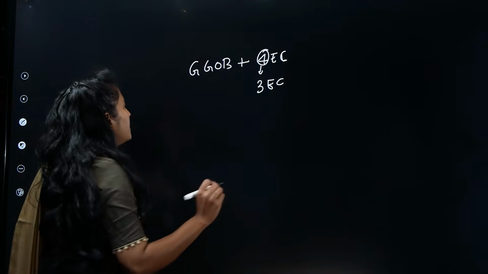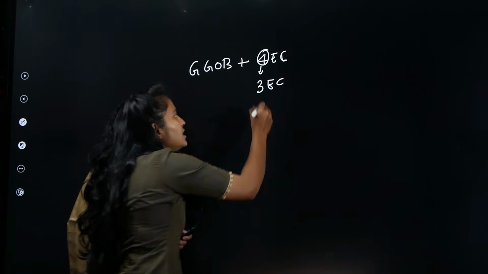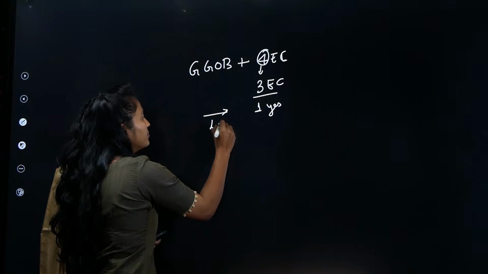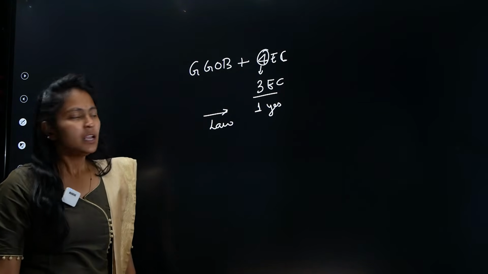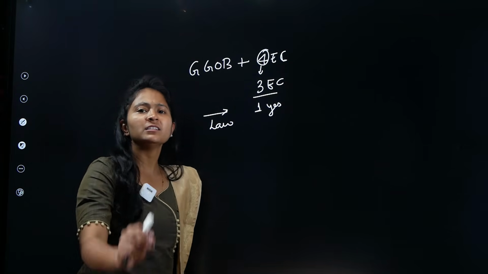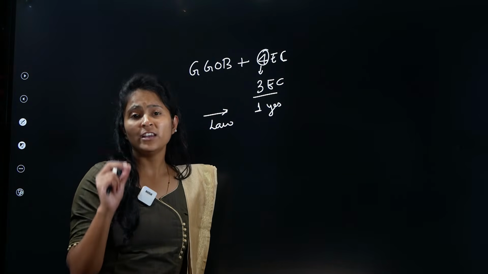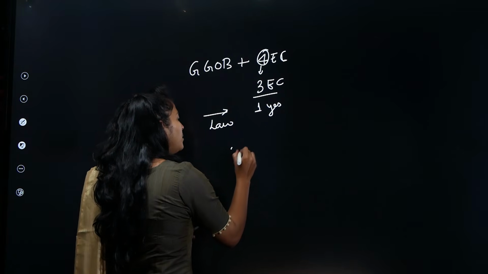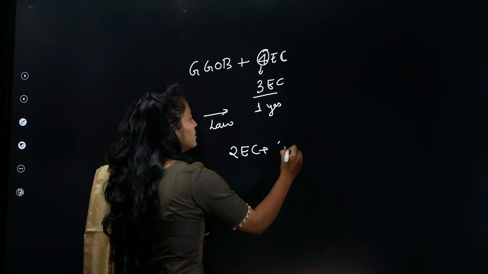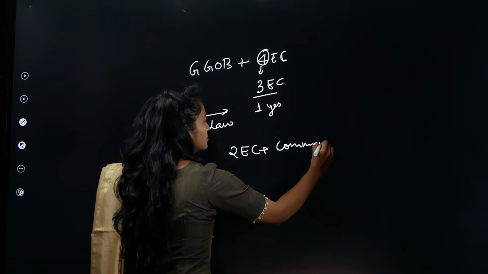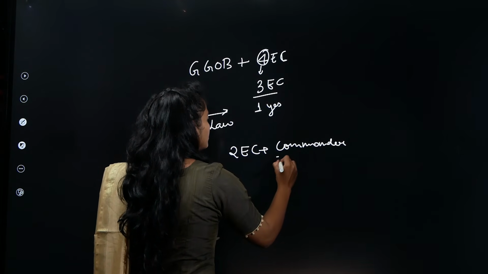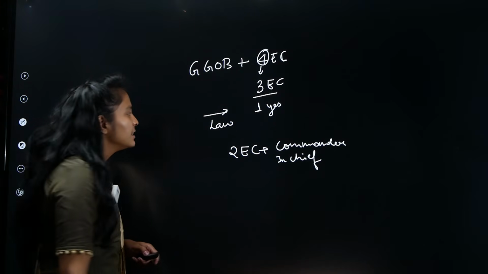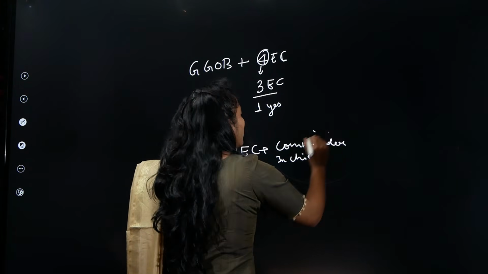Very, very important. Now look, automatically what happens? Out of these 3 people, even if one person is agreeing, says yes, then the law can be passed. Even if one person is saying yes, then the law can be easily passed. This is something that is very, very important. Now out of these 3 members who are there, 2 will be normal members, plus 1 will be the Commander-in-Chief. That is somebody who is able to take all the military decisions.